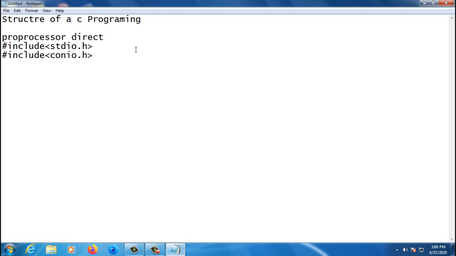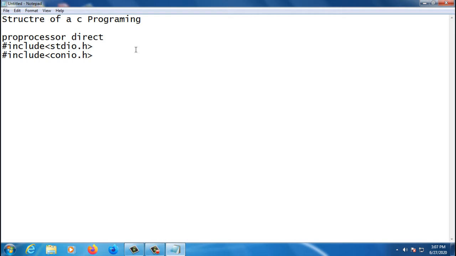Okay, after finishing this I'll explain later what a header file is and what is there in a header file, in a different section. Now I'll explain the structure of a C program. I'll explain what a header file is and how header files work later on. Okay, let's go to the next one.